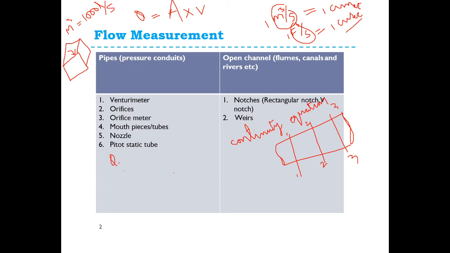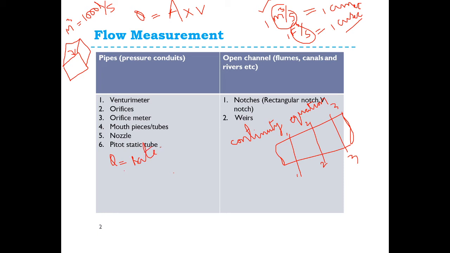Discharge is nothing but rate of flow. Discharge is the volume of liquid flowing through any section of a pipe or a channel per unit time, expressed in meter cube per second. Okay, Q is discharge or rate of flow.